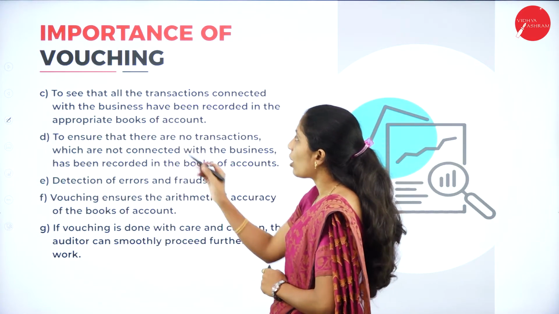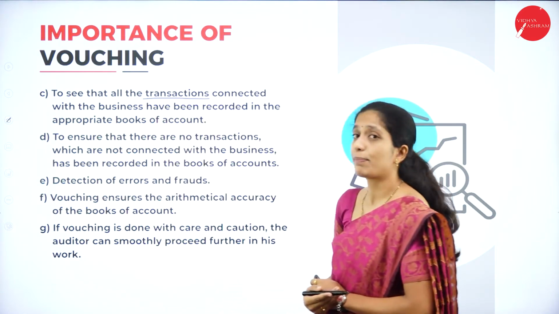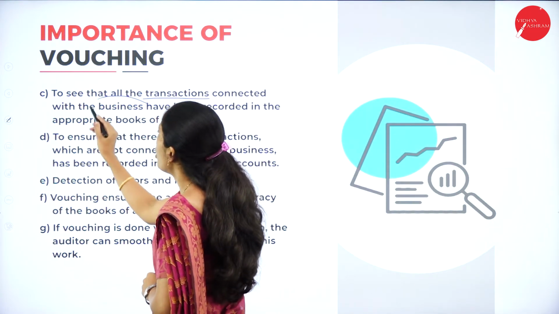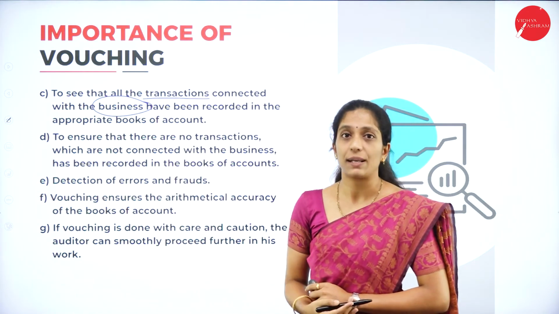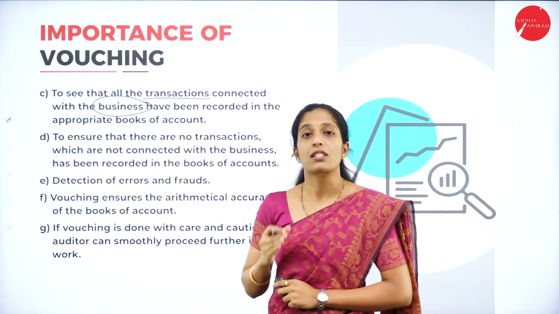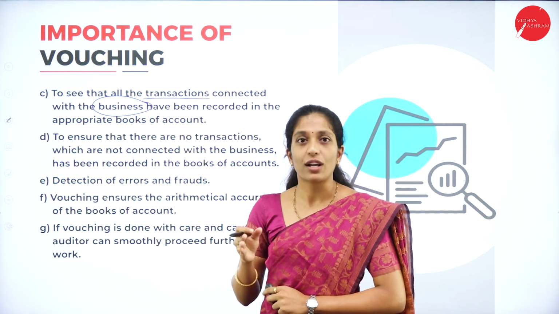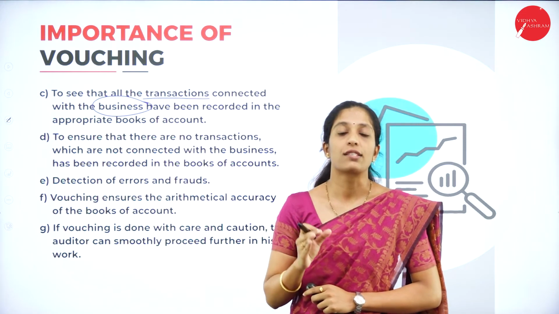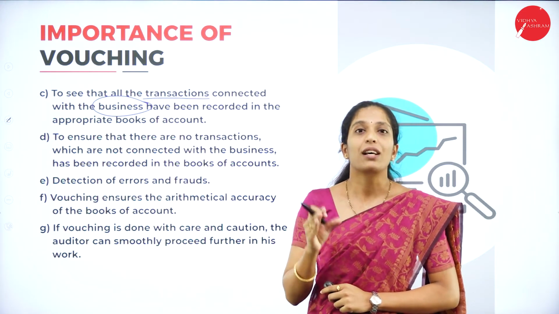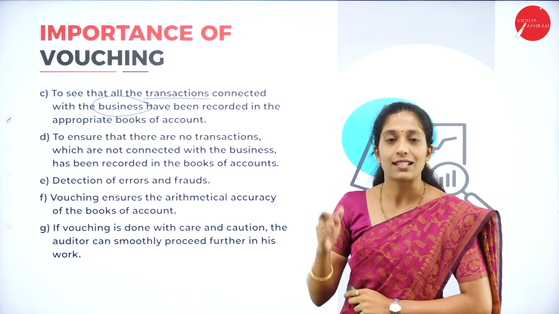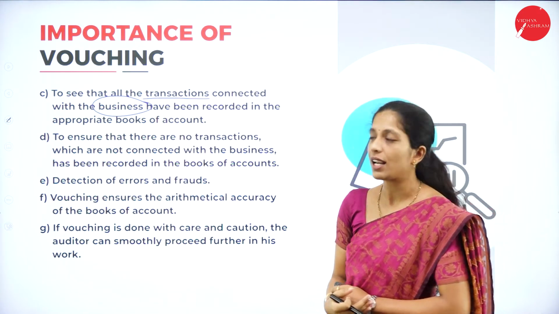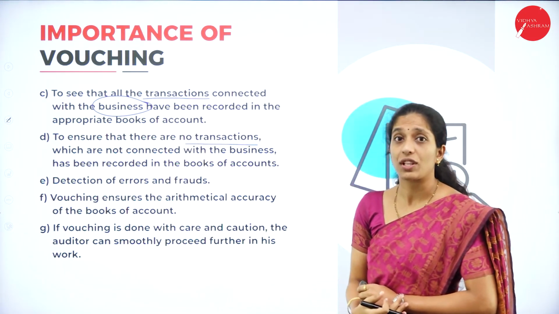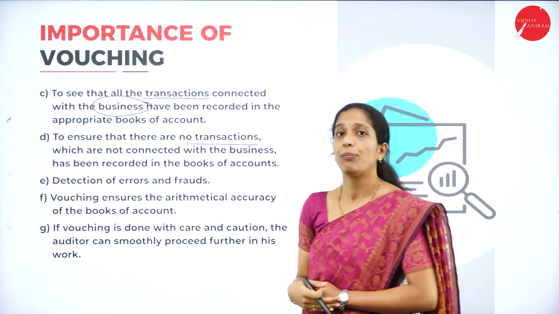Next, to see that all the transactions connected with the business have been recorded in the appropriate books of accounts. I have told you all the transactions should be connected with the business only. A transaction which is outside the business means they are trying to fake the organization. So vouching helps to know whether all the transactions relate to the business and whether they have proper documentary evidence, to ensure that transactions not connected with the business are not recorded in the books of account.